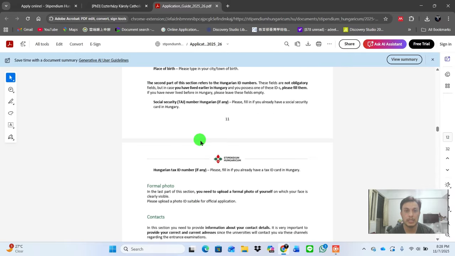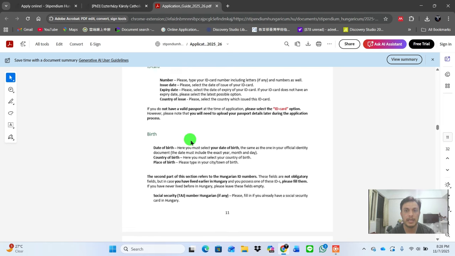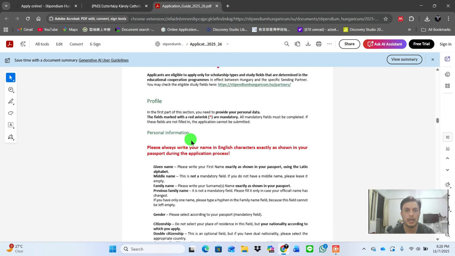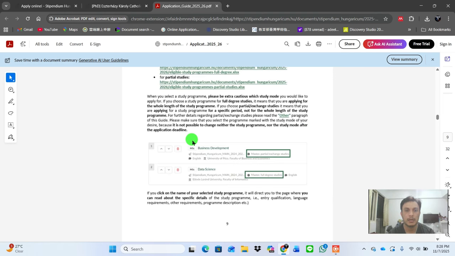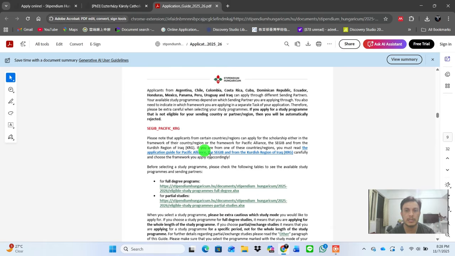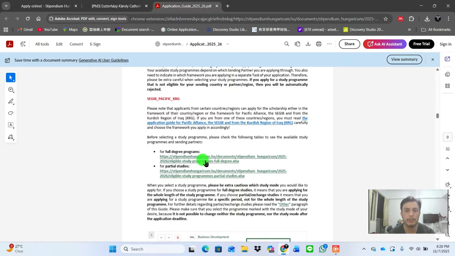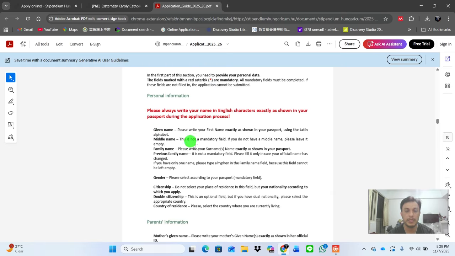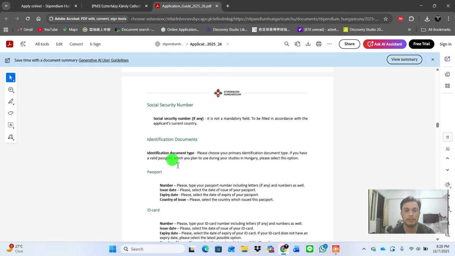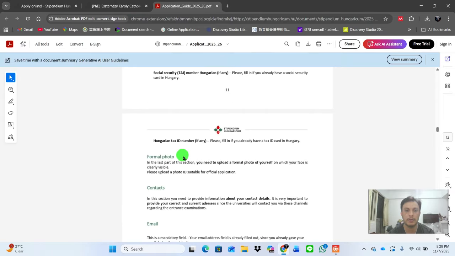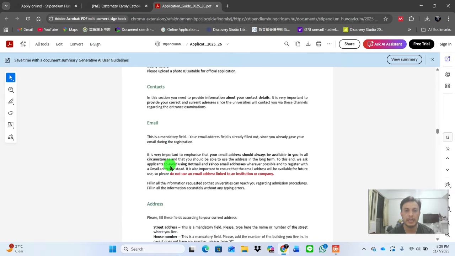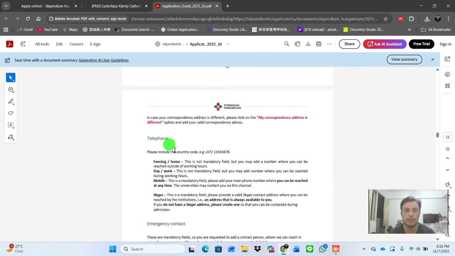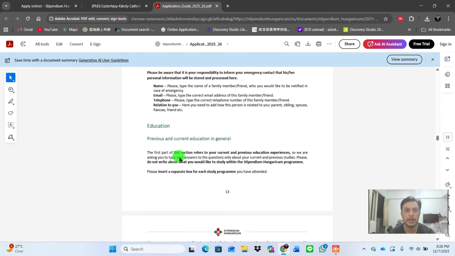Okay, so if you remember the PDF file I just showed you, this is where you can download it. So here you can see the full degree program, and you can get the link from here. They will give you all of the information on how you can fill in your application: your passport, your ID card, your birth, formal photo, contact email. I already showed you how you can fill these, so I'm just here to find what kind of information they need.